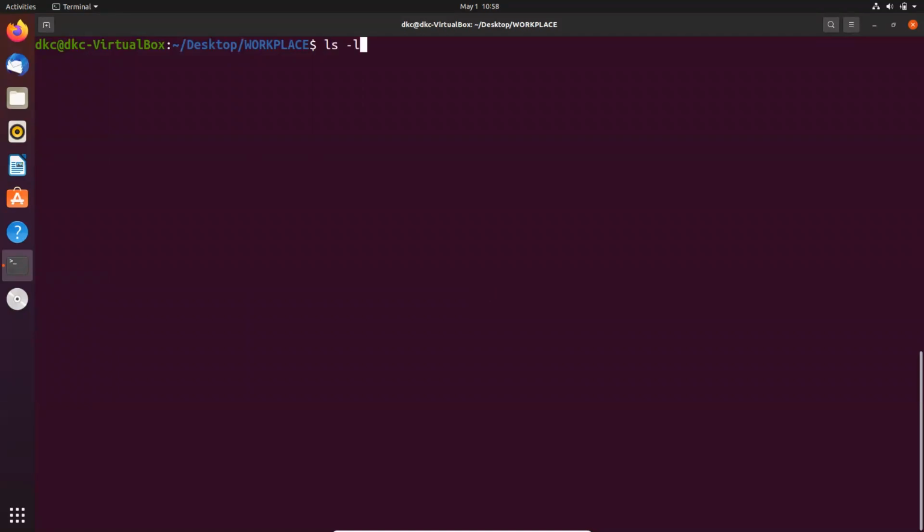So what is the way? ls -l, and just give that file name, f2.txt. So it gives us what? See here, by default, what is set? Read and write permission for the user. Read and write permission for the